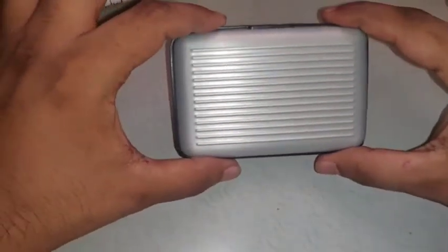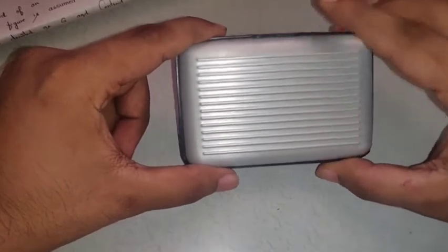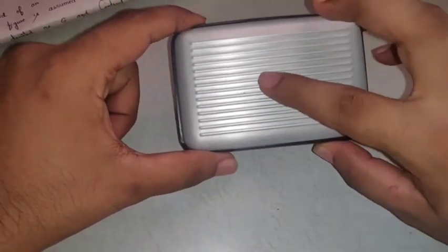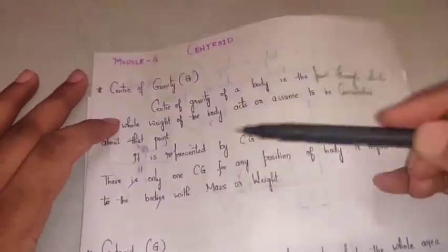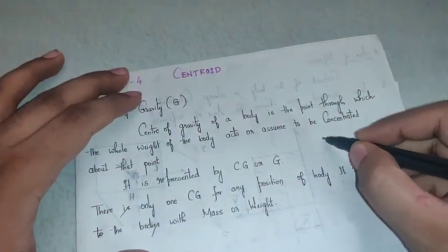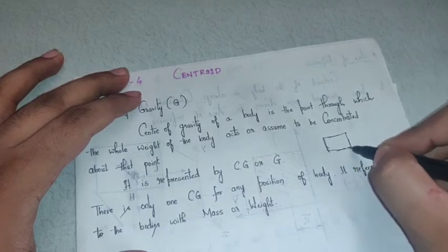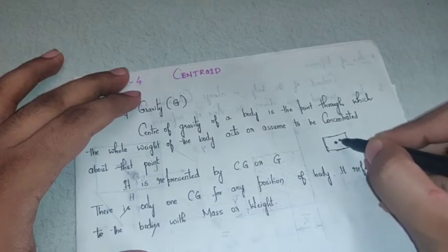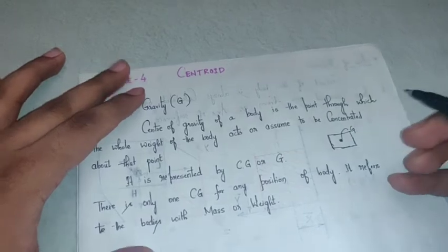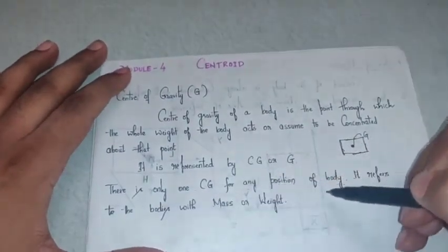Now every object has only one center of gravity, and we denote it by Cg or just G. Suppose this is a rectangular object, the midpoint of this object I'll denote as G. As I said, there is only one Cg for any position of the body.